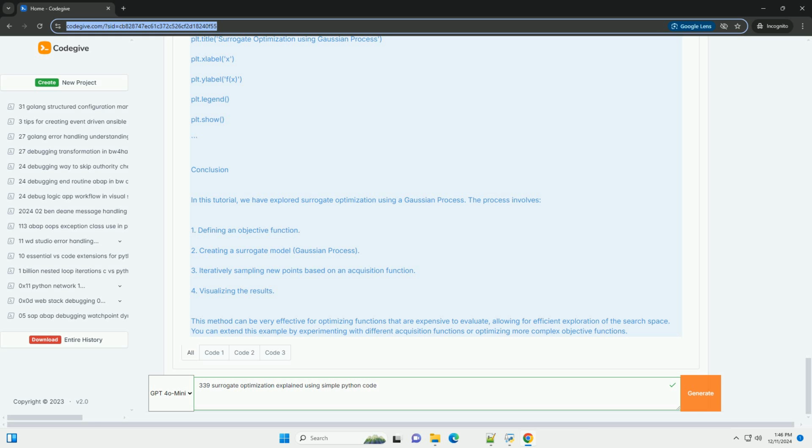Step 5. Optimize using the surrogate model. We will iteratively sample points, fit the surrogate model, and use an acquisition function to find the next point to sample.